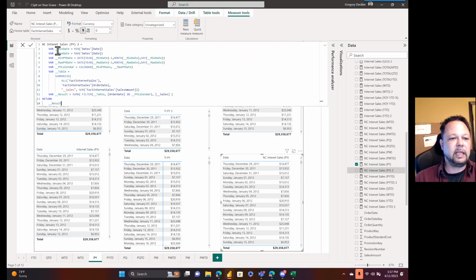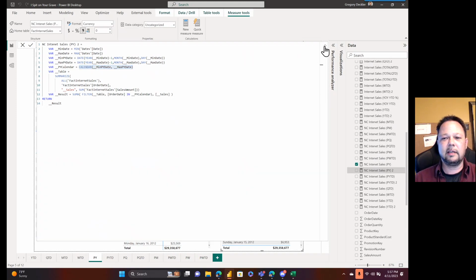So that's that. I have another version that does not use the helper columns. It's the same basic code, except a little bit different up here, where I grab the min and the max of the dates. I then calculate a date where the year is -1, then the month of the min date and the day of the min date. Same thing for max. Then I create my calendar based upon those, and the rest is the same code.